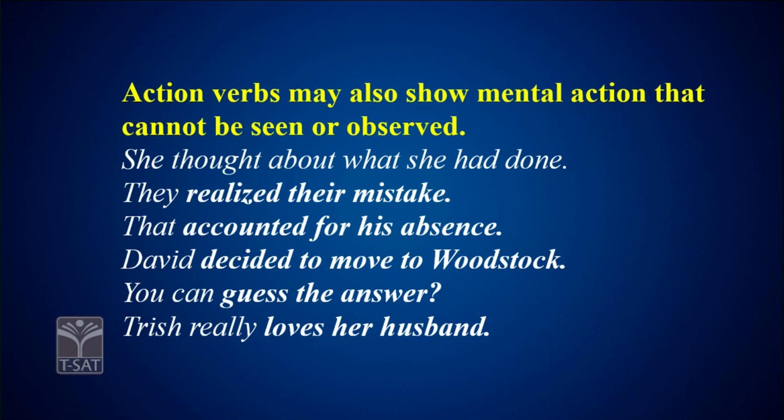She thought about what she had done. She thought, only it is related to the brain. They realized their mistake. Realized, we cannot see, we cannot observe. That accounted for his absence. Accounted, we cannot see or observe. David decided, we cannot see or observe it, decided to move to Woodstock. You can guess the answer. Trish really loves her husband. Something like this.